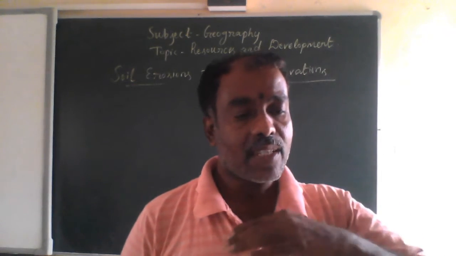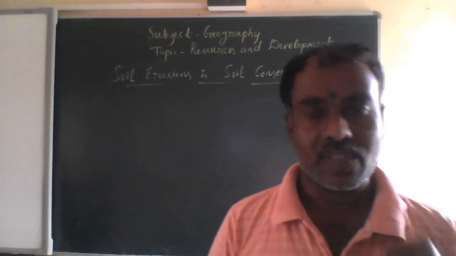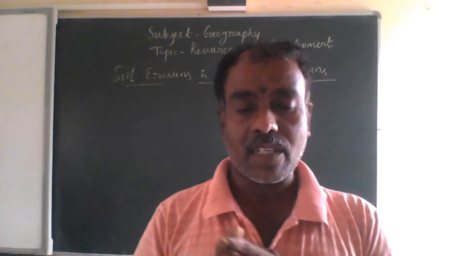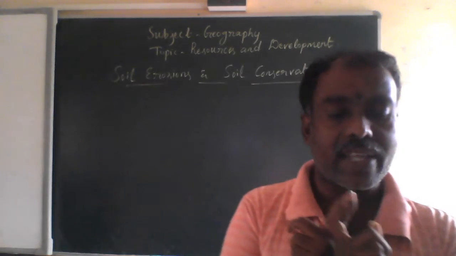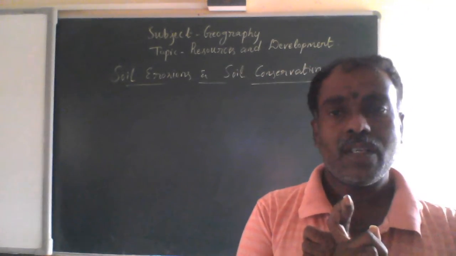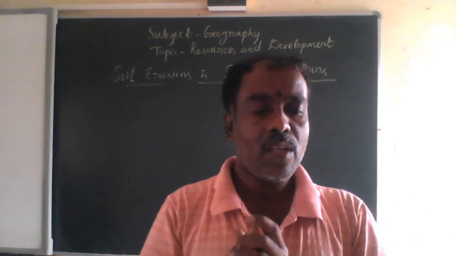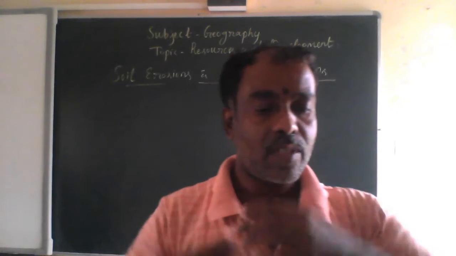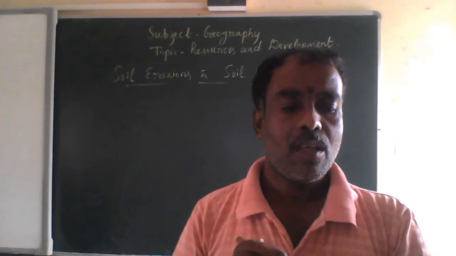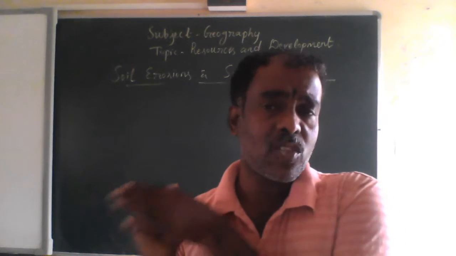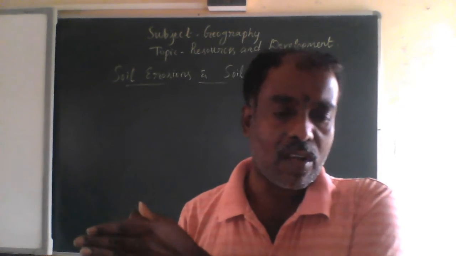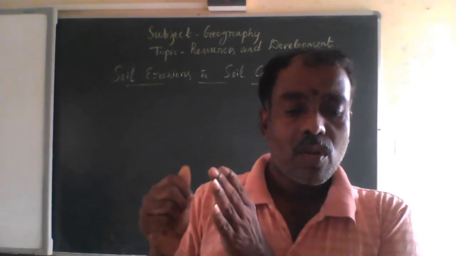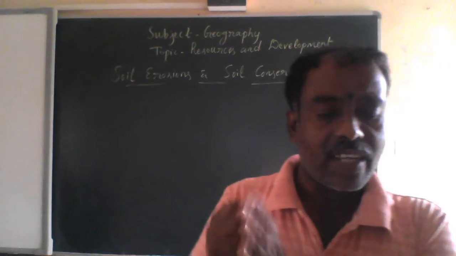And there is a balance between the two also. Sometimes this balance is disturbed due to human activities. The formation of the soil and the erosion of the soil happen simultaneously.